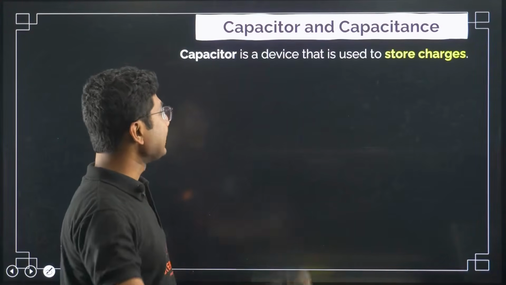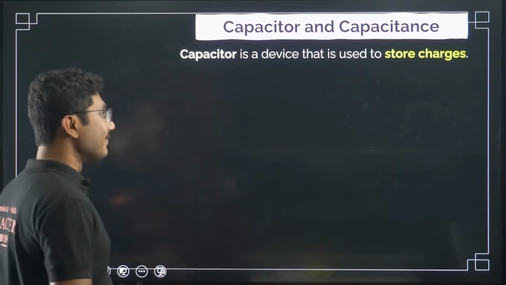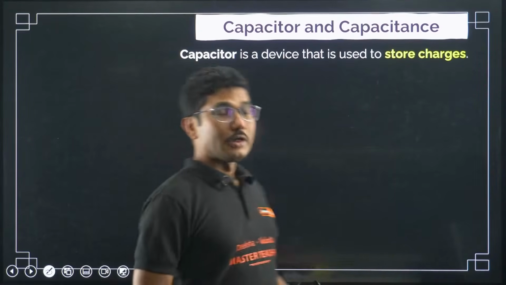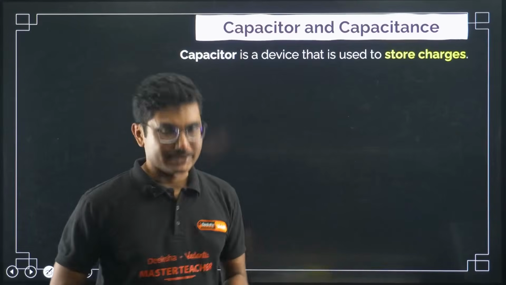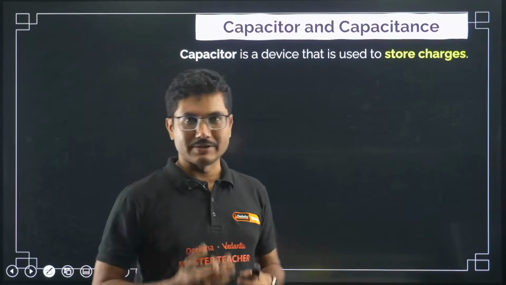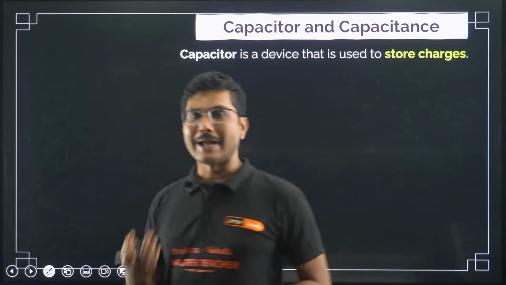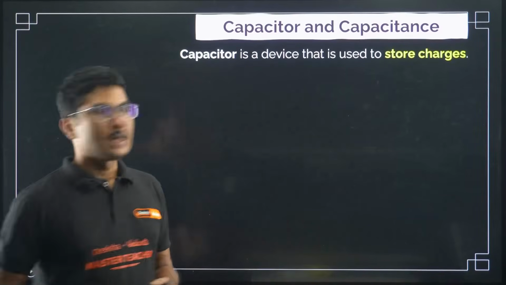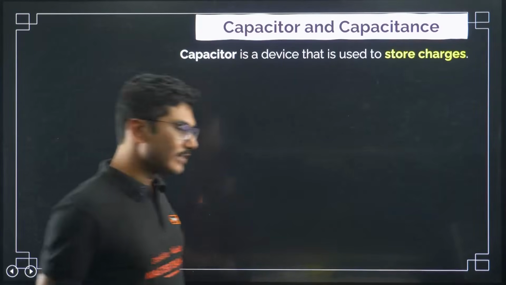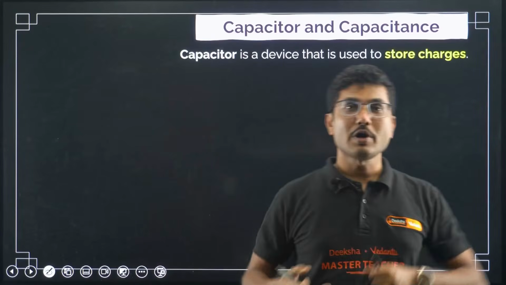So what is a capacitor? A capacitor is a device that is used to store charges. Device means it's like an instrument. For example, a battery can store electric power. Similarly, a capacitor is a device which can be used to store charges.